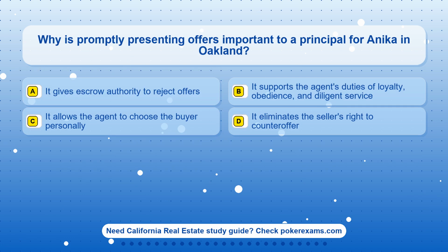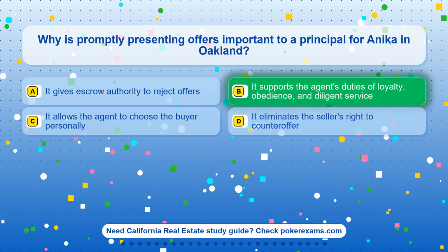Question 18. Why is promptly presenting offers important to a principal for Anika in Oakland? Option A. It gives escrow authority to reject offers. Option B. It supports the agent's duties of loyalty, obedience, and diligent service. Option C. It allows the agent to choose the buyer personally. Option D. It eliminates the seller's right to counteroffer.